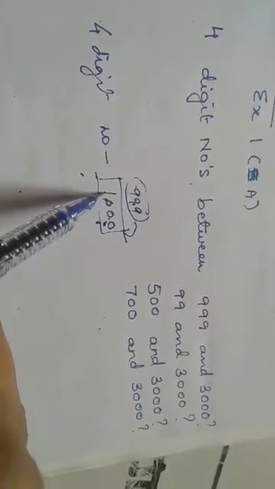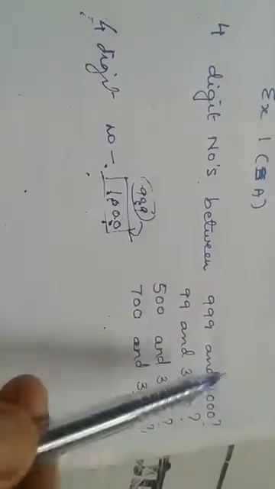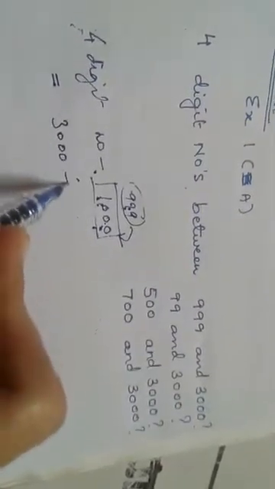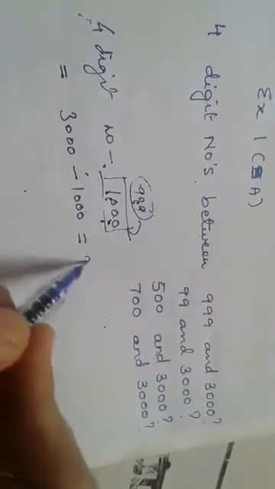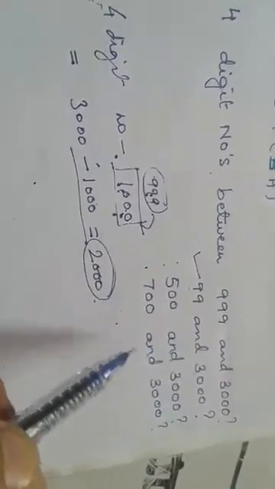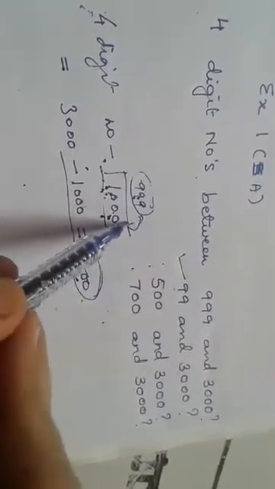So from 1000, you have to find how many 4-digit numbers are present in between 999 and 3000. For that, the answer will be 3000 minus 1000, and your answer will be 2000. So the solution is the same for all. You can write 800, 900, 400, 500, 600, 1, 2, 3, 4, whatever you want, and 3000. You will get the same 2000 as the answer, because 4-digit numbers start only with 1000, that is after 999.